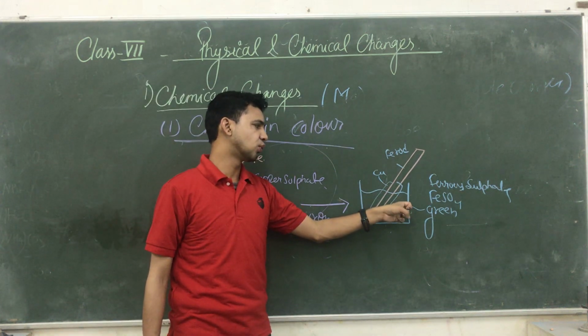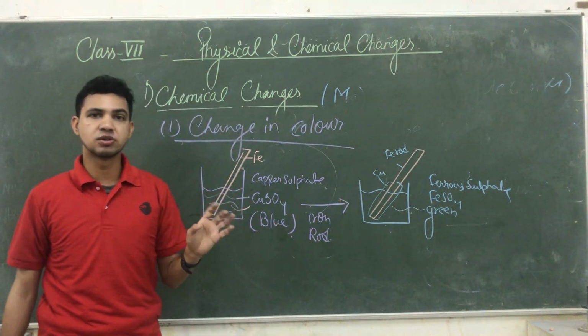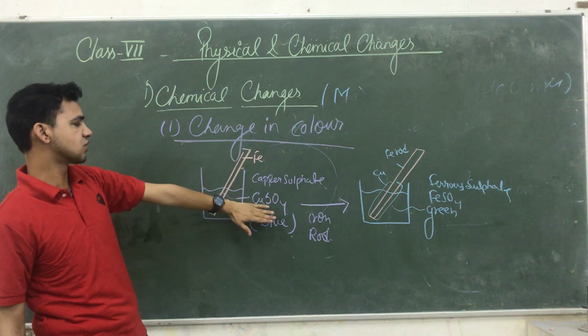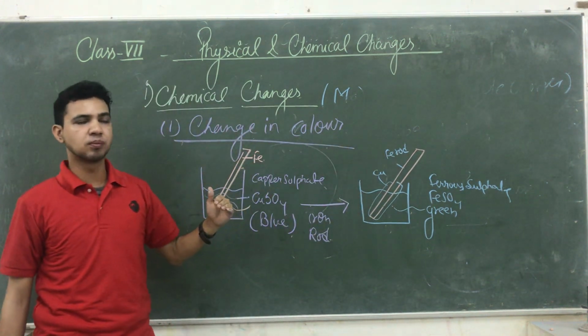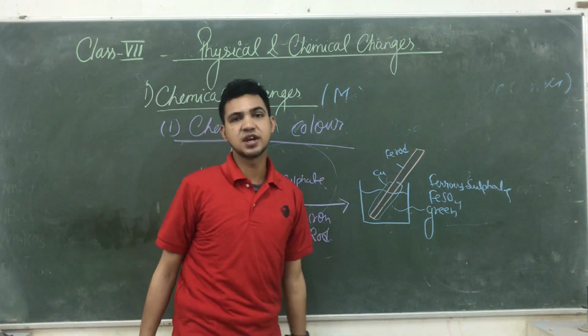But what happened, guys? Again, we are not able to convert this green color into the blue color. It is a non-reversible change. So here the iron object, when dipped inside this blue color solution, forms its own compound. Iron forms its own compound and displaces copper. So that is also a kind of this reaction.